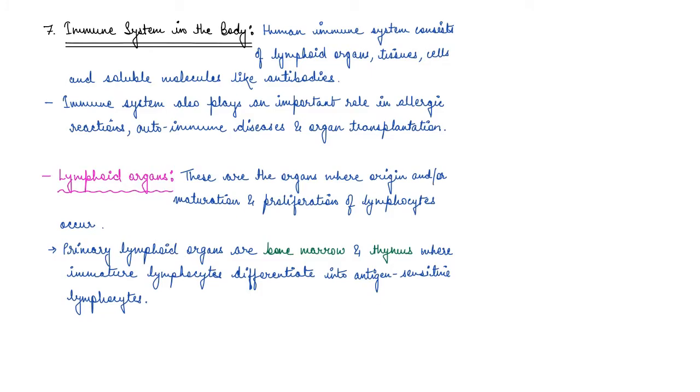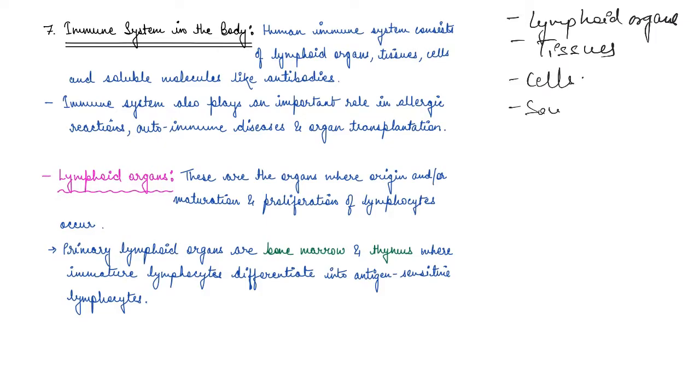So we have lymphoid organs, we have different tissues, we have different cells, and then we have soluble molecules like antibodies, right?